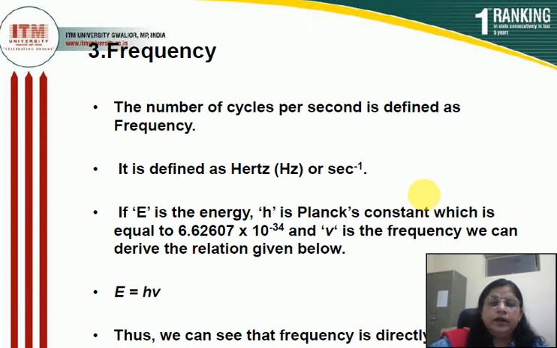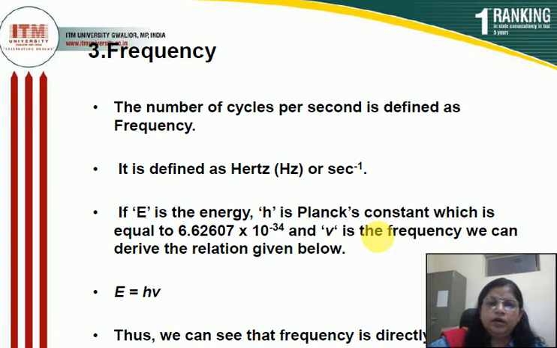Frequency may be defined as the number of cycles per second. एक सेकेंड में कितनी नंबर ऑफ साइकिल वेव्स चलती हैं, इसको हम फ्रीक्वेंसी कहते हैं. फ्रीक्वेंसी डिफाइंड एज हर्ट्ज. Hertz is the unit of frequency and also the unit is second inverse.